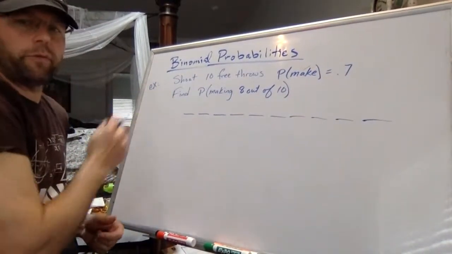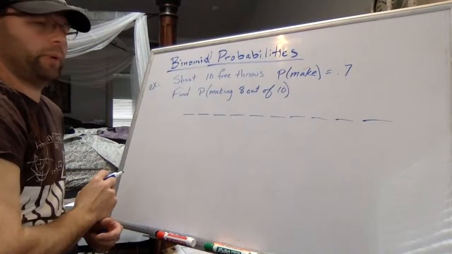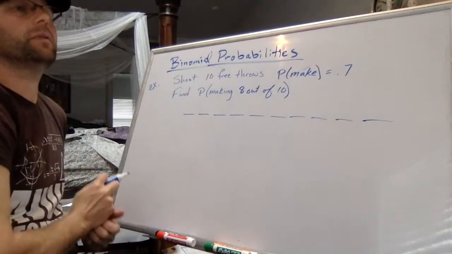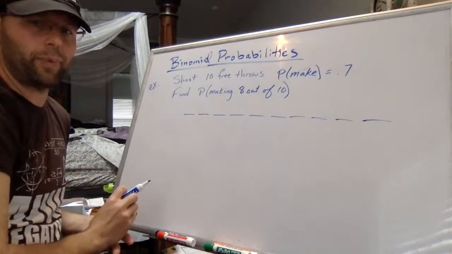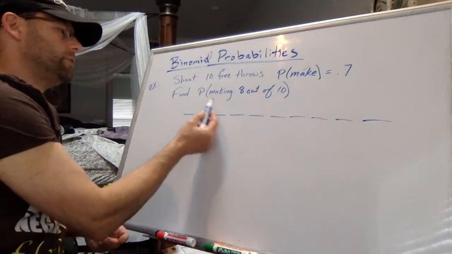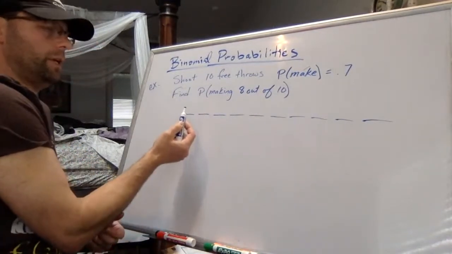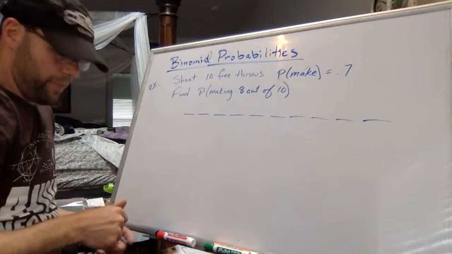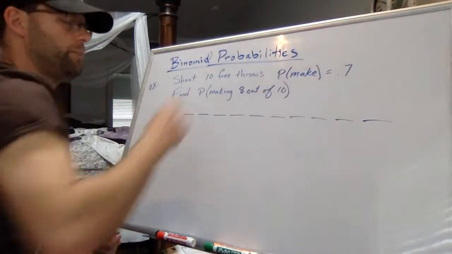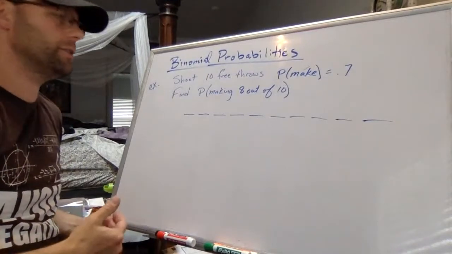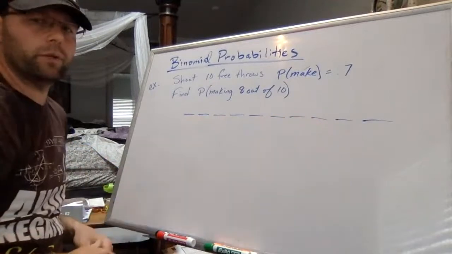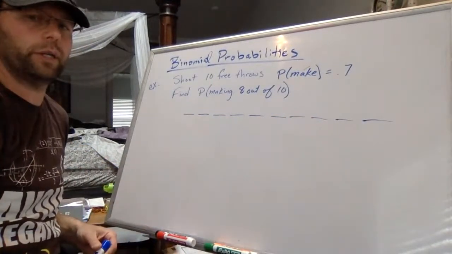And if you remember back from the first part of the chapter, the probability of something happening and then something else happening and then something else happening, as long as the events are independent and you don't change probabilities with each thing, which in this case, you know, if I missed a whole bunch of free throws, I might get mental. And my likelihood of making it might not be 0.7 because I'm thinking about how many I just missed. But for this problem, it is 0.7, and you do have independence, which is required for binomial probabilities.